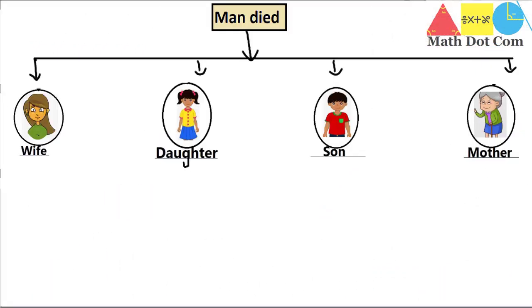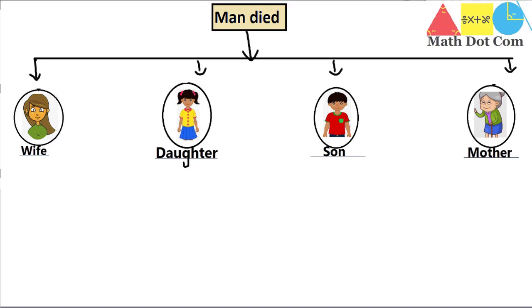Hello everyone. Today we are going to learn how you can find the inheritance share of wife, daughter, son and the mother if a person dies, according to the Islamic law of inheritance. What share has been fixed by Islam for the wife, daughter, son and the mother if a man died? So let's see what will be the share of each.